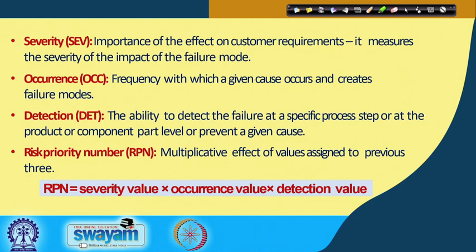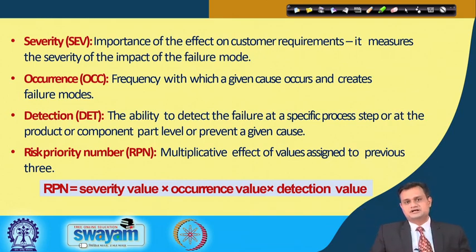Occurrence is the frequency with which a given cause occurs and creates the failure mode, and how many times you encounter such a failure, because many times something may happen once in 100 years or 50 years, and then that probability is very low. And detection is the ability to detect the failure.